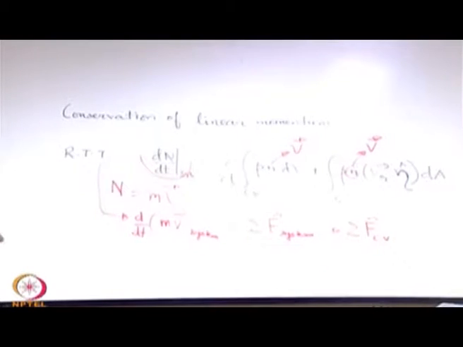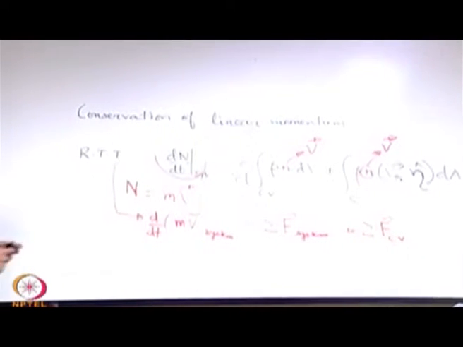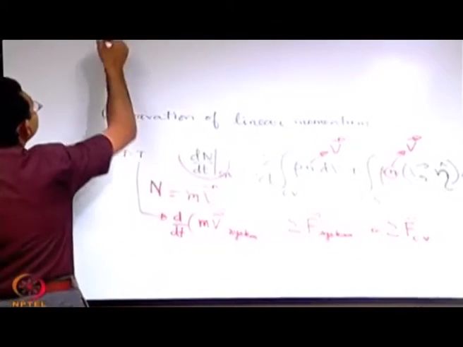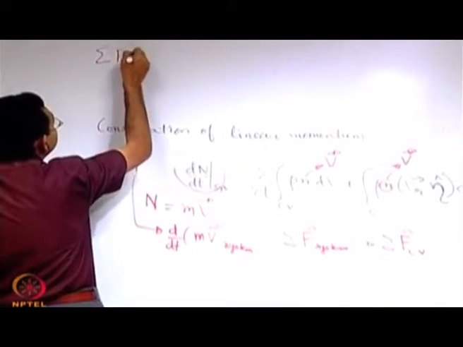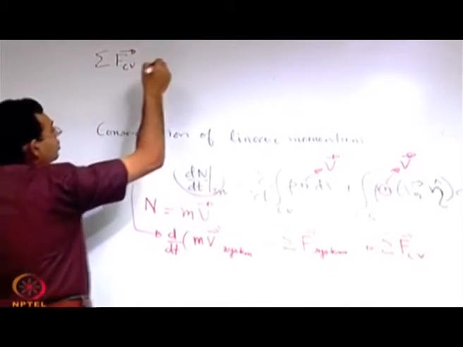So the statement of Newton's second law here boils down to an expression for the resultant force acting on the control volume.